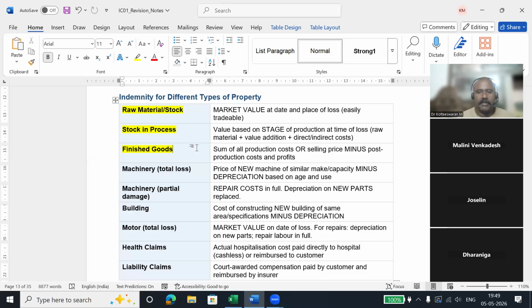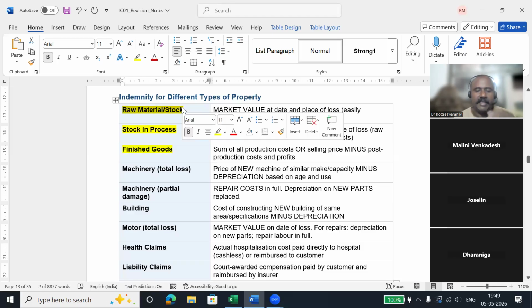Then we need to color coat it. Then we need to make a finishing article. Then only it will go out of my industry for sales. So the first stage is raw material. The second stage is stock in progress. The third stage is finished goods. At each and every stage, the value of the product changes. It is not the same.